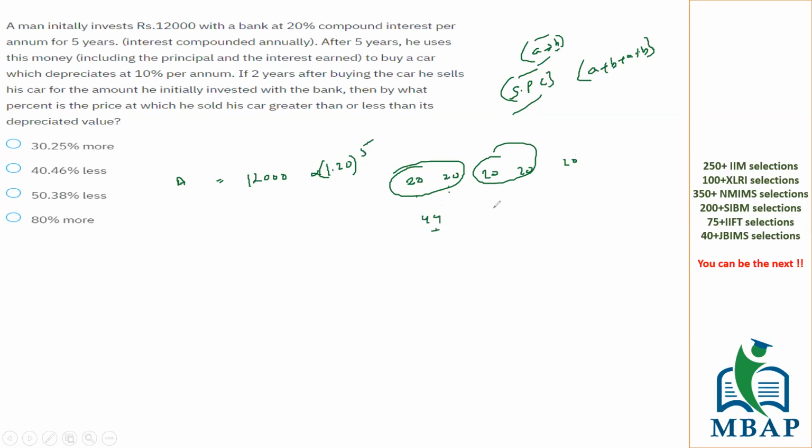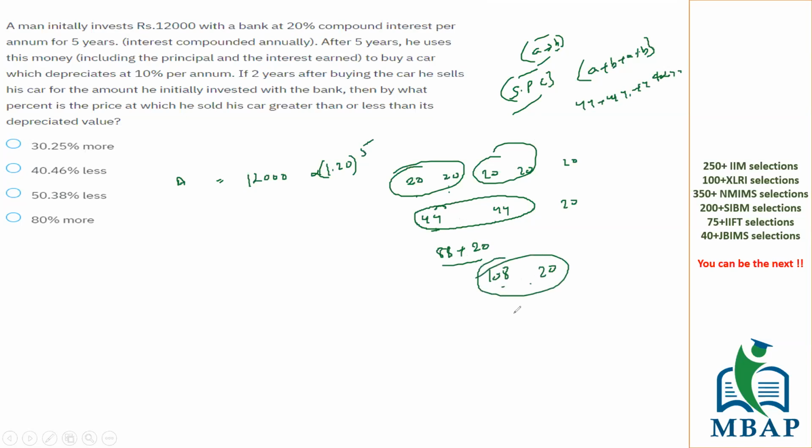So 44 comes here and 44 comes here, and this 20 will be as it is. I hope all of you understood how we got 44. Let me know yes or no. Now again, make a pair of 44 and 44 and do compounding. 44 plus 44 plus 44% of 44. 44 plus 44 is 88, and 44% of 44 would be 19.56. Rounding off, this will become 20. So this will become 108 and this will be 20.